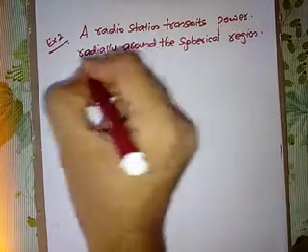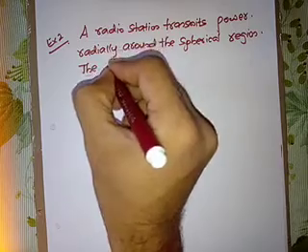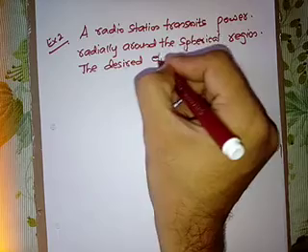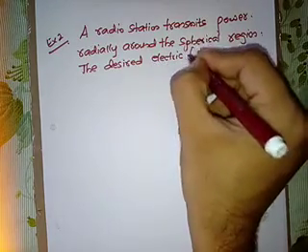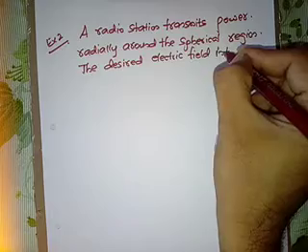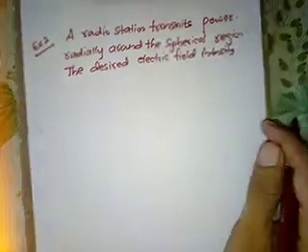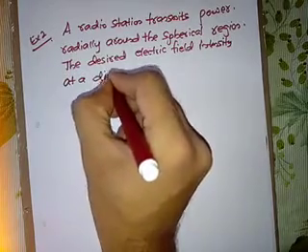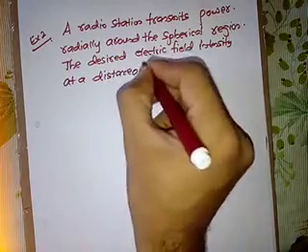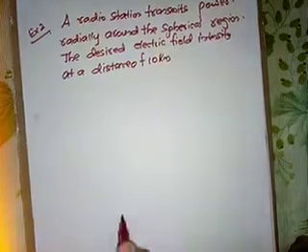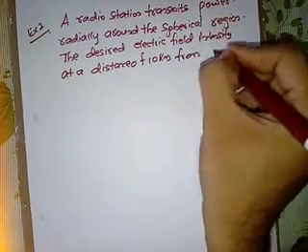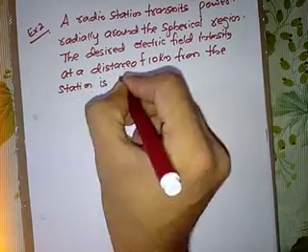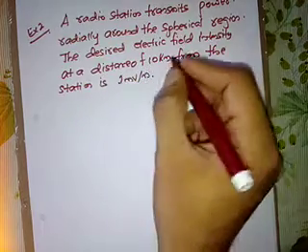The electric field intensity at a distance of 10 kilometer from the station is 1 millivolt per meter.